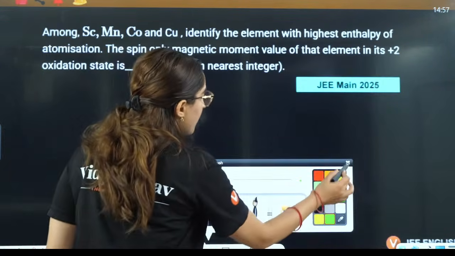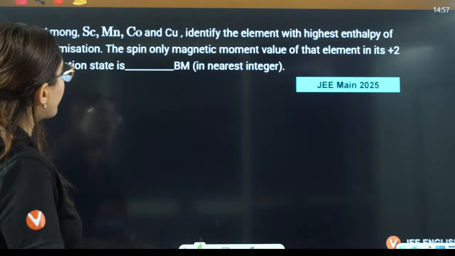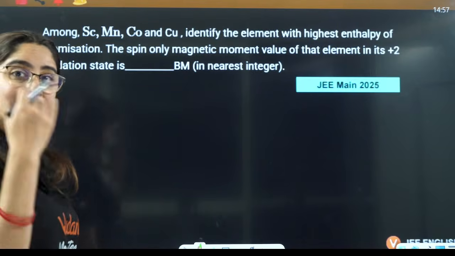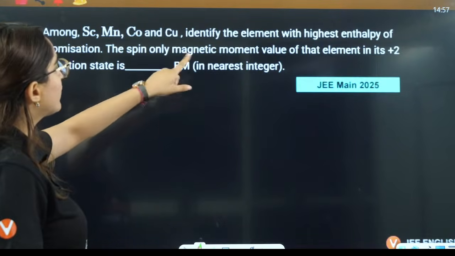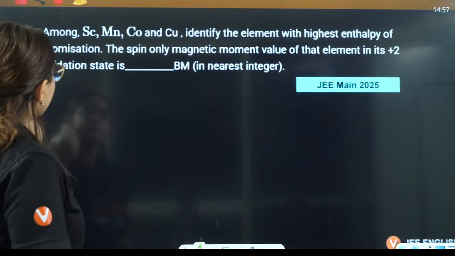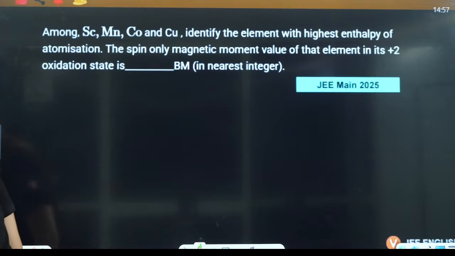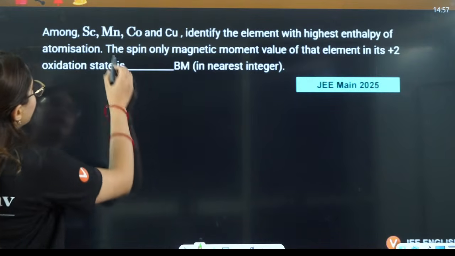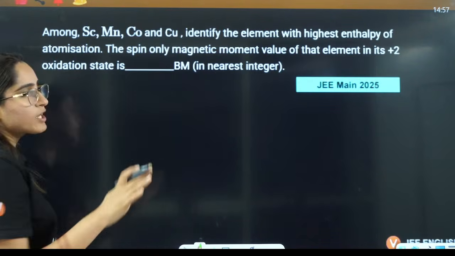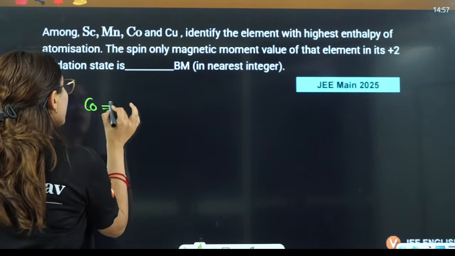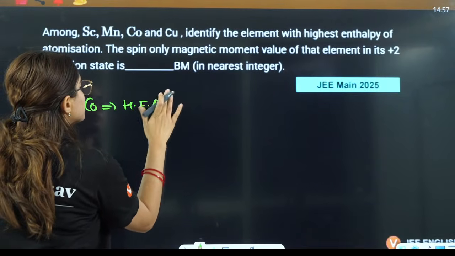Then they are saying among scandium, manganese, cobalt and copper, identify the element with highest enthalpy of atomization, and find the spin only magnetic moment value of that element in +2 oxidation state. Highest enthalpy of atomization is in which? Out of these you have to pick. So in this case, cobalt has the highest enthalpy of atomization.